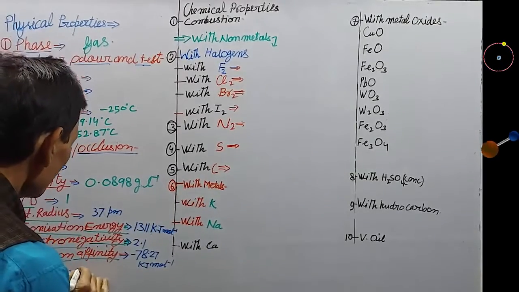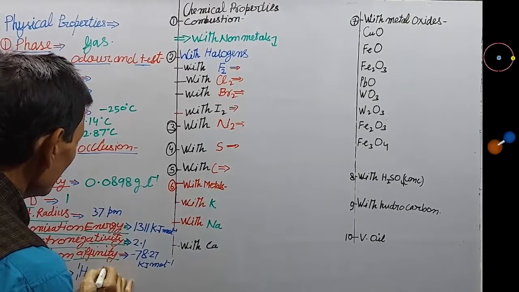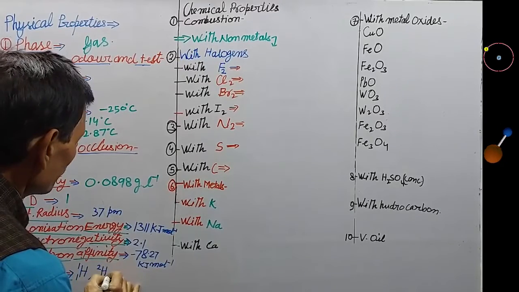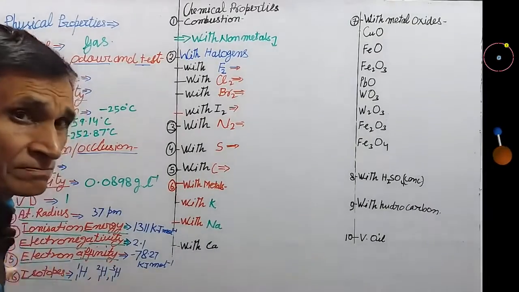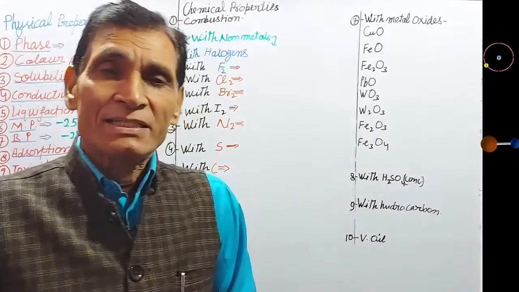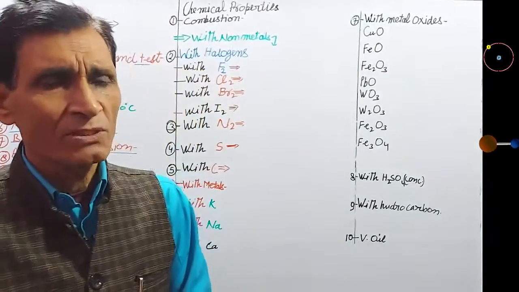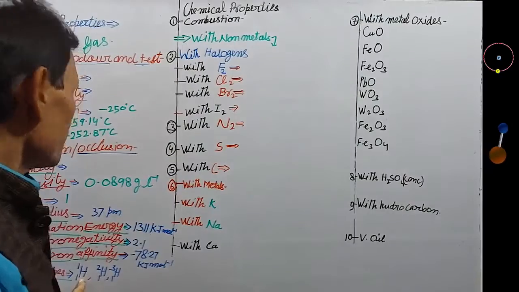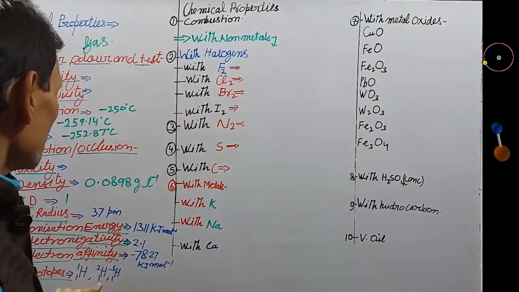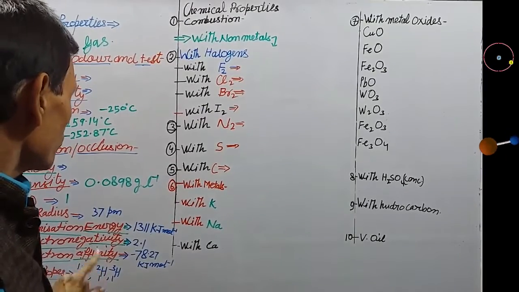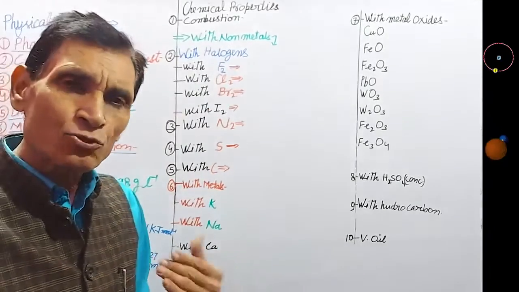Isotopes. Hydrogen has 3 important isotopes. One is protium, second is deuterium, and third is tritium. Tritium isotope of hydrogen is a radioactive isotope. Protium has 1 proton, 1 electron, and no neutron. Deuterium has 1 proton, 1 neutron, 1 electron. Tritium has 1 electron, 1 proton and 2 neutrons.